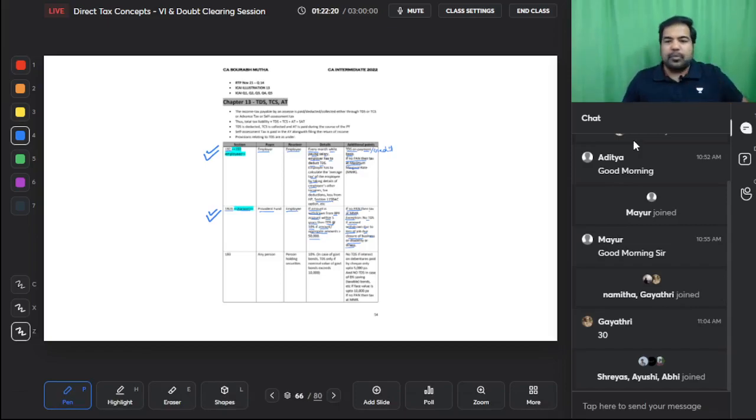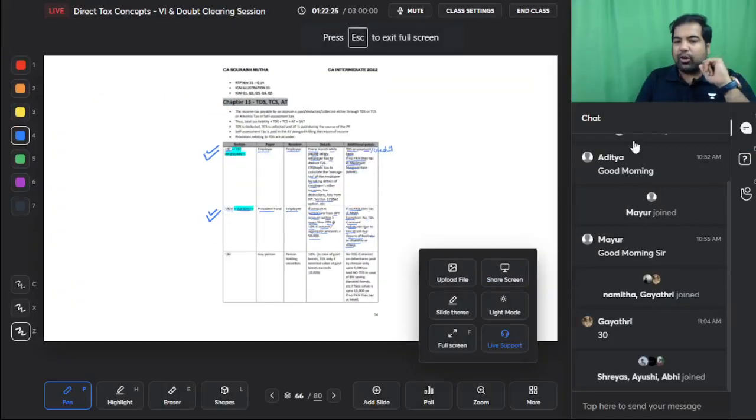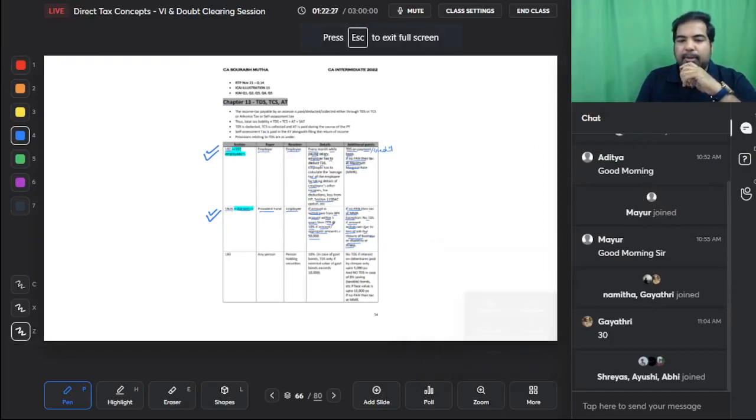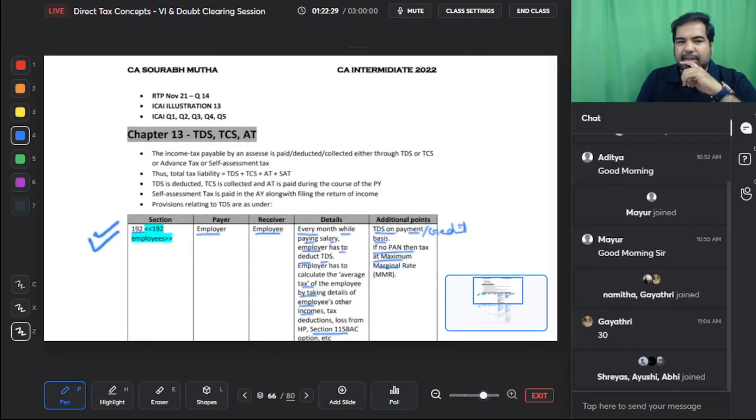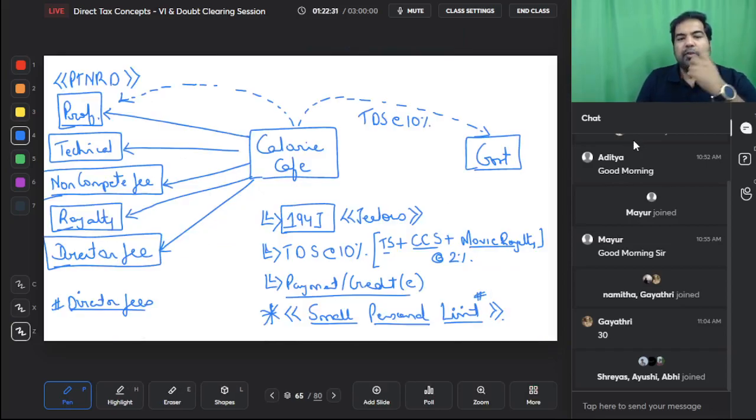Perfect. Guys, we are halfway through the TDS chapter. I want to take it slow because we have a good amount of time and this is a very important chapter. So hence I'm taking it slightly slower. Here we go. We've just finished 194J and now I'm going to show you a section which is very, very